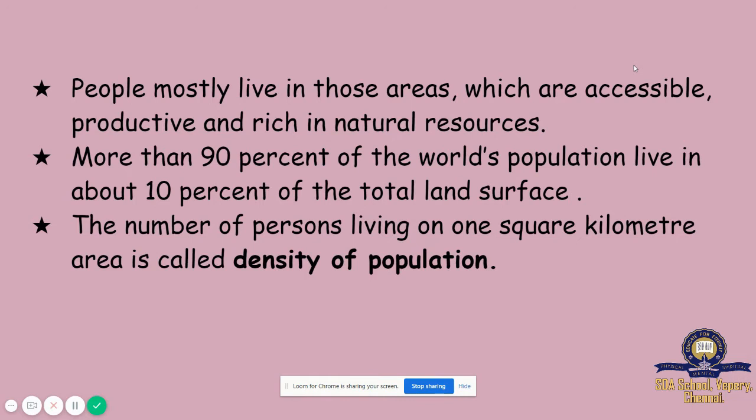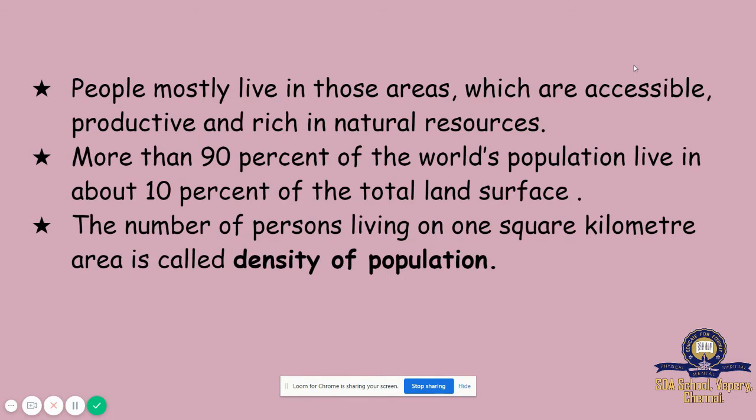The number of persons living on 1 square kilometer of area is called density of population. People mostly live in easily accessible, productive areas rich in natural resources. Accessible means they have all the essential needs.